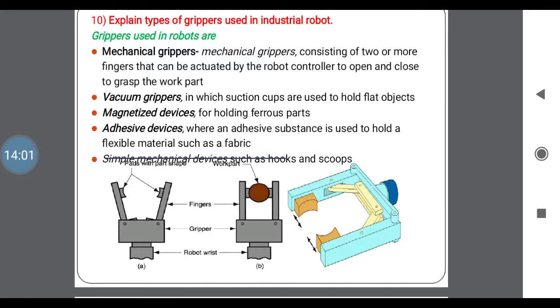Next one is the magnetized devices, which are used for ferrous metals, using a magnetic force between a ferrous metal and the magnet. Next one is the adhesive devices, where an adhesive substance is used to hold flexible material such as fabric. To hold the fabric material we are using this adhesive substance. From this we can easily hold the work part in the robots. These are the different types of grippers which we are using in industrial robots.